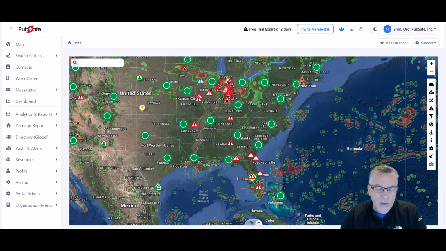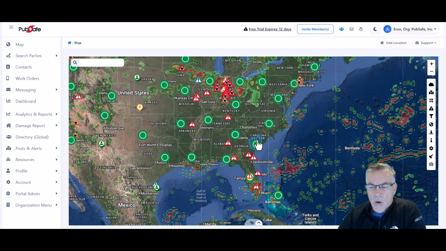So if you have a team that has been dispatched to Venezuela or Colombia or some other place in the world, you can message that team specifically. And if you have a large global organization, such as a faith-based organization, you can actually message every user, every member of an organization simultaneously all over the globe. So if you wanted to send out a message from the CEO, you could do that by selecting all of the users around the globe and then sending them a message.